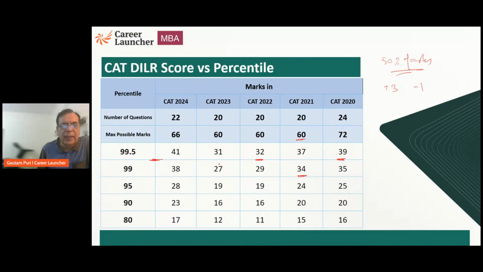CAT 23, again, 30 marks would be close to 99.3 percentile. And when you look at the last paper, 50% is 33 marks. At 33 marks, you would be somewhere here, maybe about 97.5 percentile. So typically what we need to remember is that 50% marks converts to anything from 97 to 99.5 percentile in CAT. Which means if you can attempt 50 to 60% of the paper, you have done a terrific job of the paper, and that is where Jugaad is important.